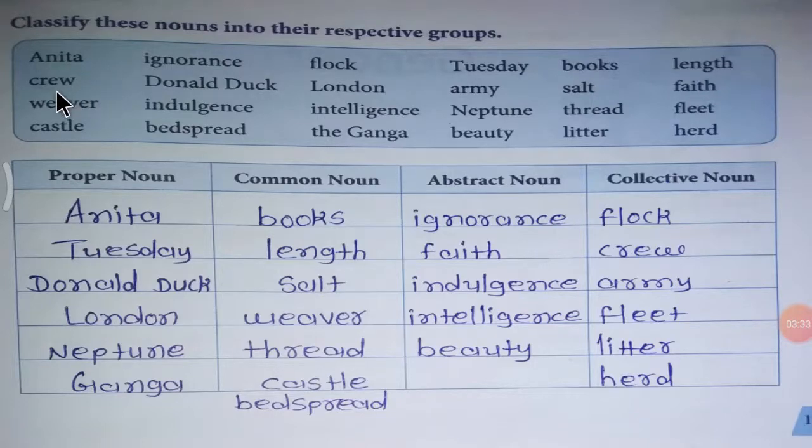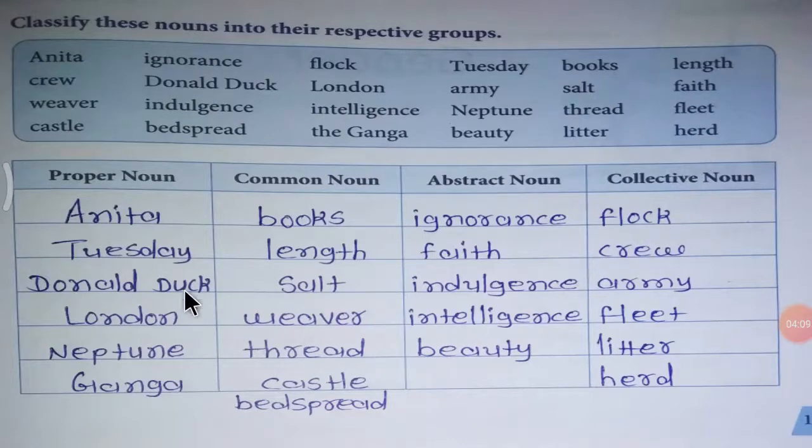Anita, crew, weaver, castle, ignorance, Donald Duck, indulgence, bedspread, flock, London, intelligence, the Ganga, Tuesday, army, Neptune, beauty, books, salt, thread, litter, length, faith, flit, herd.